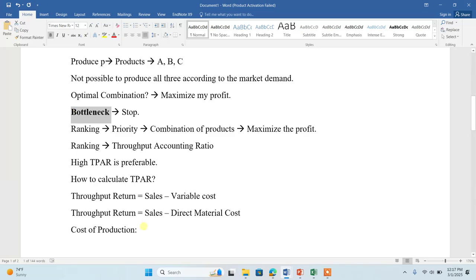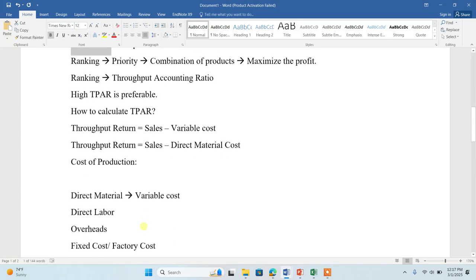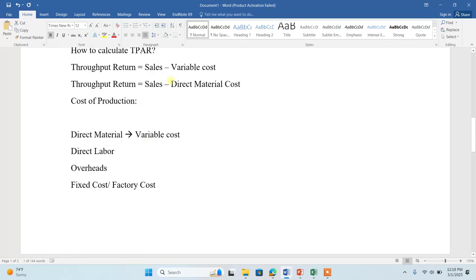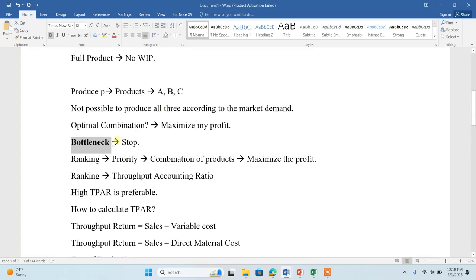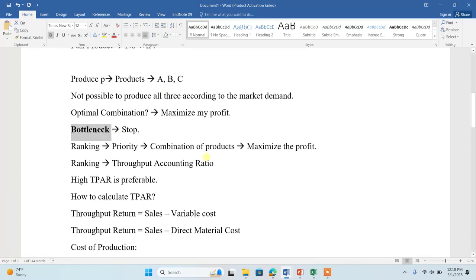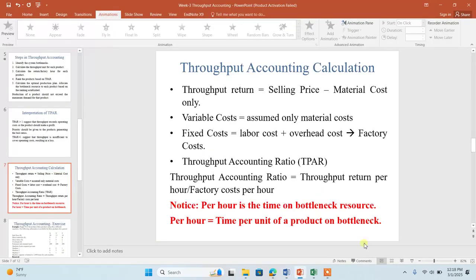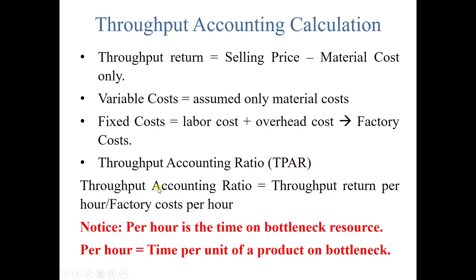So to calculate the throughput accounting ratio, we calculate the throughput return or the factory cost in relation to the available resources, the bottleneck which is stopping us from producing the maximum number of units. If you see the formula here, the formula of the throughput accounting ratio is throughput return per hour. What do we mean by throughput return? Sales minus material cost per hour. Per hour means the hour of the bottleneck available.